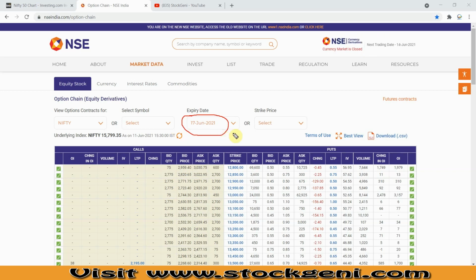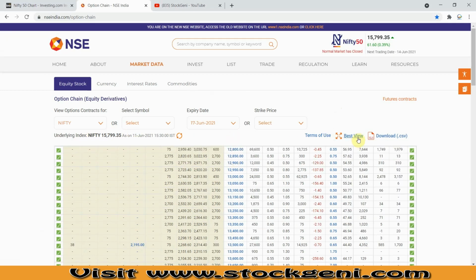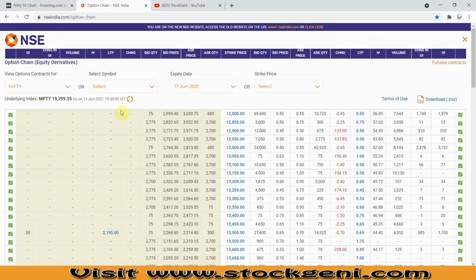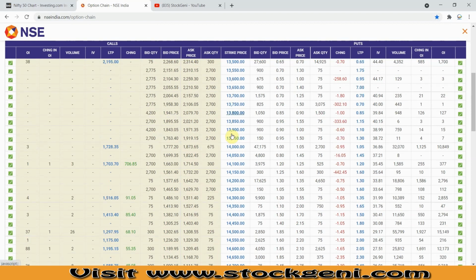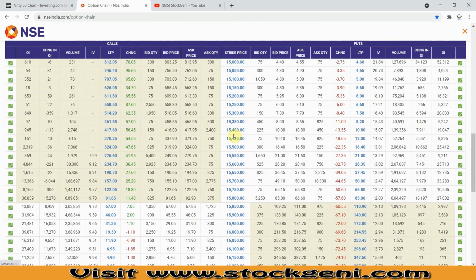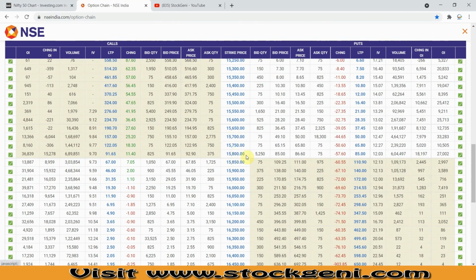Before moving further, we just need to see where the Nifty closed today. The underlying index Nifty price is 15,799.35. This is today's closing, and today is Friday, so the next market will open on Monday. Now let me make a better view of this option chain so that we understand it better. You can see we have a closing around 15,800, right?